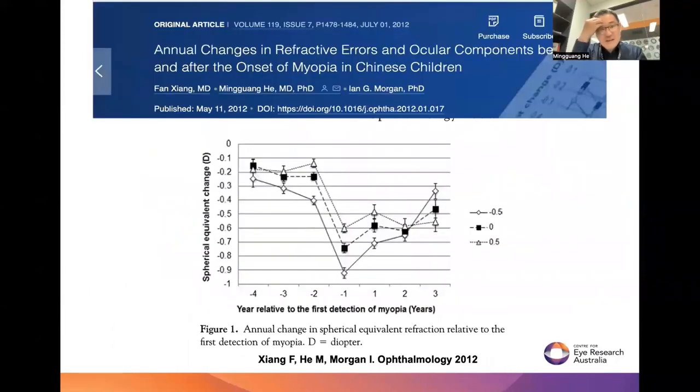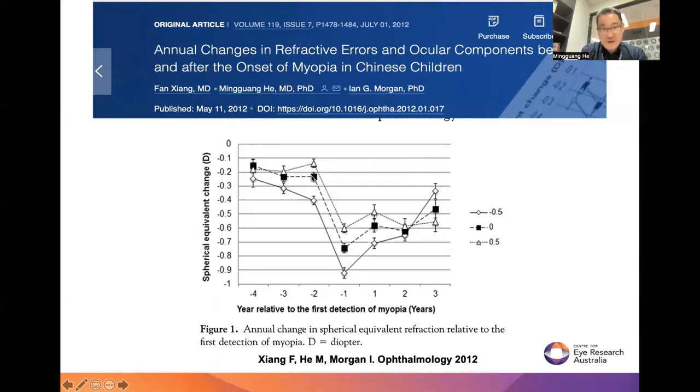The twins also give us the opportunity to observe what happens before and after the onset. In a paper we published a couple of years ago, we showed that before the onset, there's an acceleration in spherical equivalent change. They got much greater change, all of a sudden.